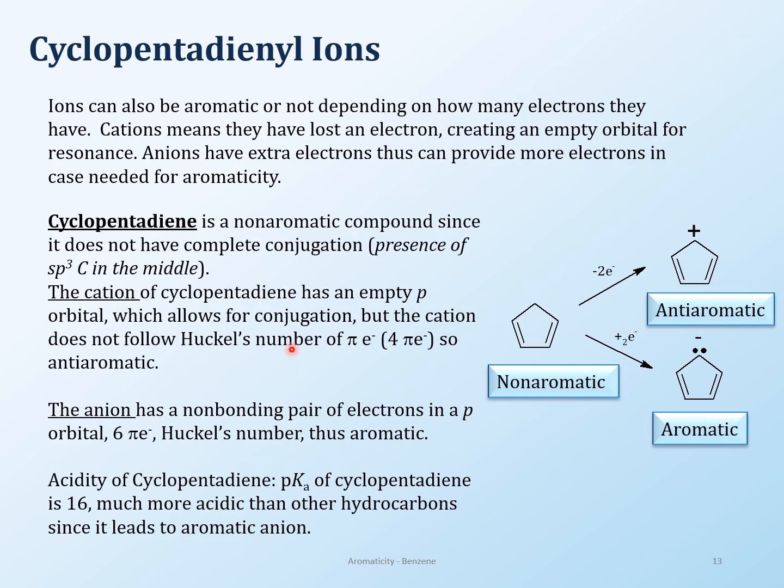All right, so one of the things that happens with aromaticity is that you have aromatic compounds like what we've been talking about so far, but everything that we've dealt with has been neutral. Now I want to talk about some compounds that can be converted into ions, and those ions can be aromatic, anti-aromatic, or non-aromatic, whatever it is. So the first compound I want to take is cyclopentadiene, and cyclopentadiene by itself is not aromatic at all.